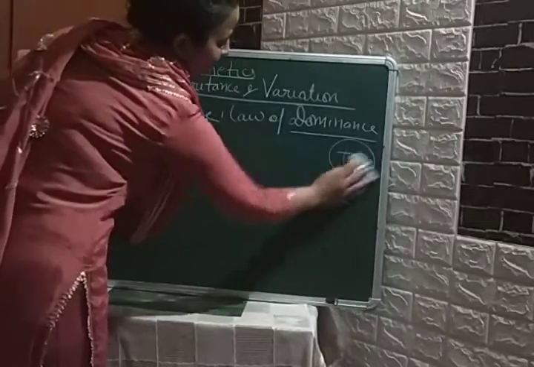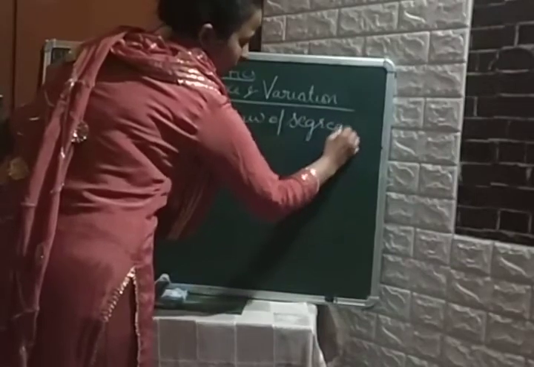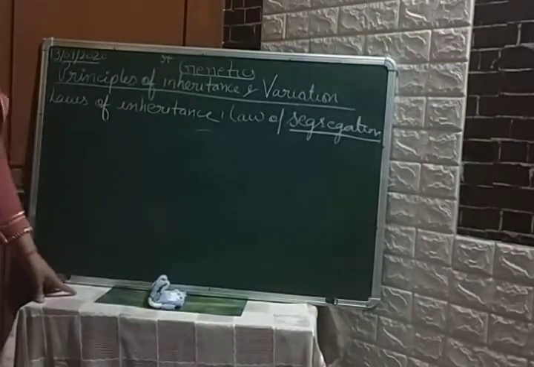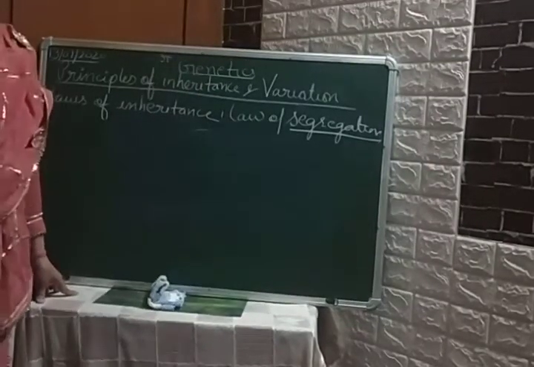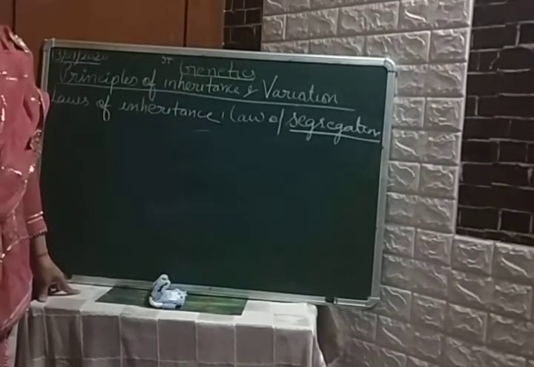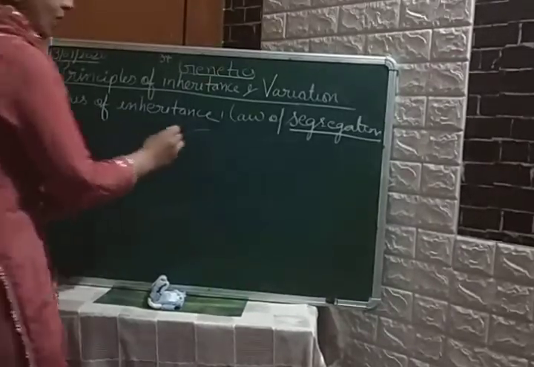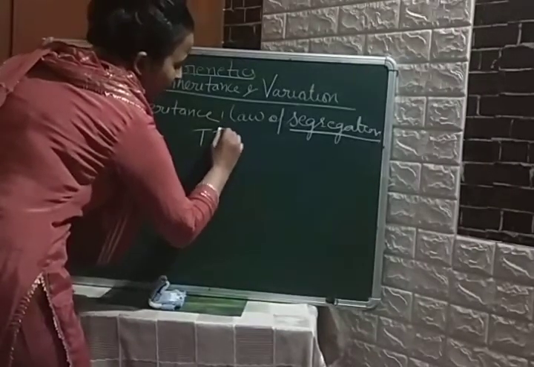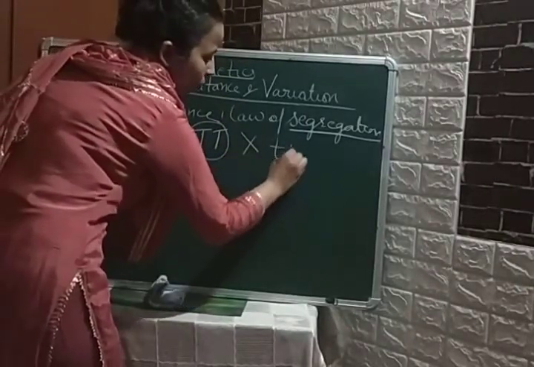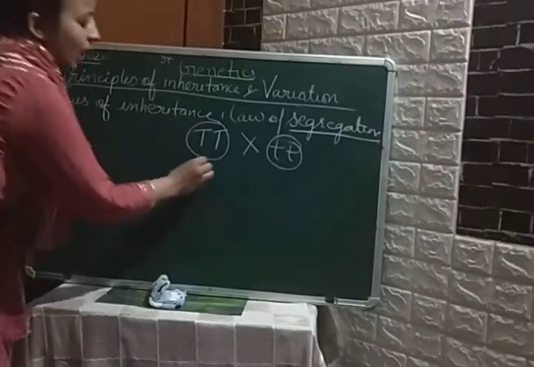The next law given by Mendel was the law of segregation. What is this segregation, student? Segregation means separation. What does this law state? Student, this law states that during gamete formation, alleles of a pair segregate from each other such that a gamete receives only one of the 2 alleles. What does it mean? Here also I will take the same example. Capital T, homozygous tall, then homozygous dwarf. So what have I told? I have told you that during gamete formation.